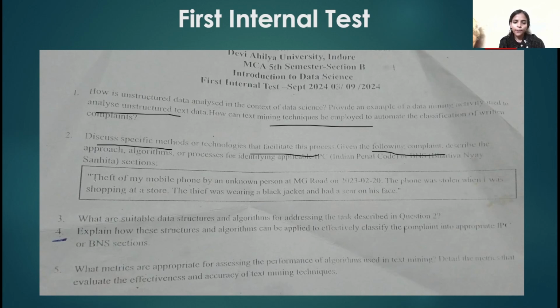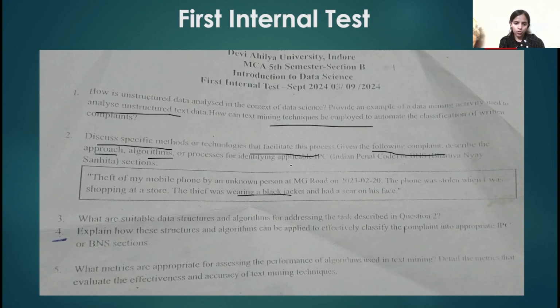The complaint is: theft of mobile phone by an unknown person at MG Road on 2023-2-20. The phone was stolen when I was shopping at a store. The thief was wearing a black jacket and had a scar on his face. Here we have to describe the approach, algorithm, or process for identifying the section.